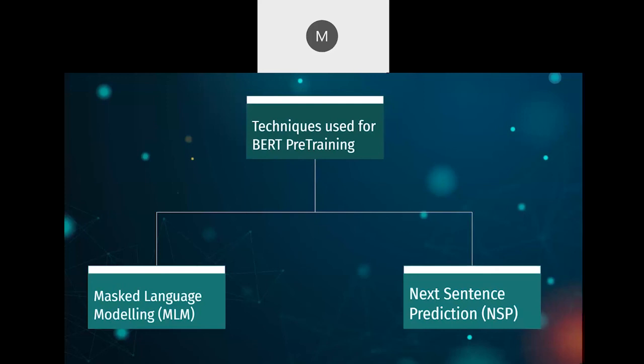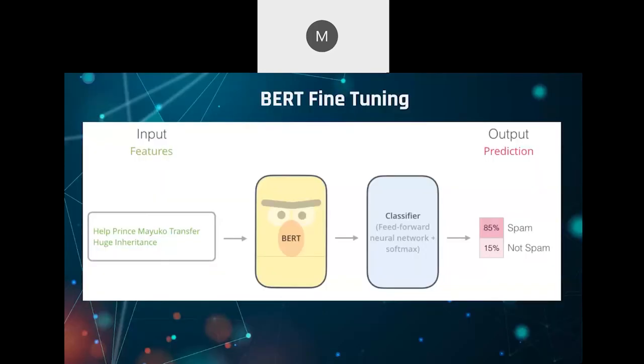Another is next sentence prediction. Two sentences are given: one is the input first sentence, and one is the following consequent sentence. Using the first sentence, the model has to predict the consequent sentence, and based on how it performs, again the weights are changed. By performing these two tasks, the model is able to find out how to generate representations for a given input sentence. And now this is the BERT fine tuning.